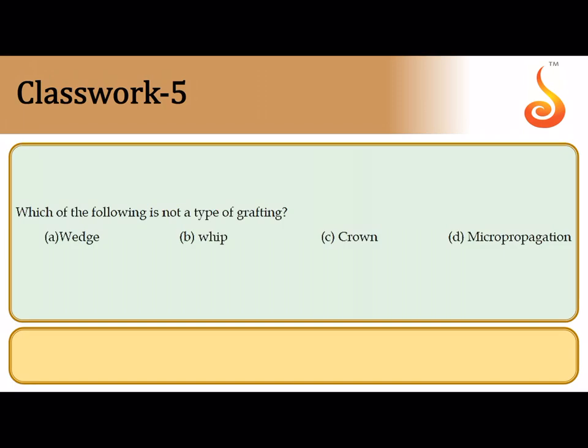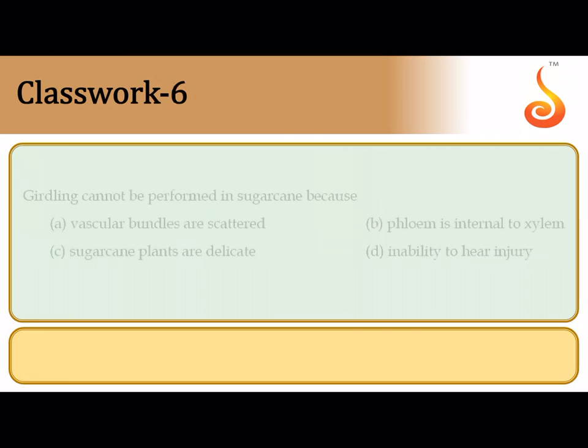Next question says which of the following is not a type of grafting? Now among all the types, wedge is a type of grafting, whip is a type of grafting, crown grafting, but the last word, that is micropropagation, is another word for plant tissue culture. So it is not a type of vegetative propagation which is artificially done in plants such as grafting. So the answer is micropropagation. So please remember, micropropagation actually refers to plant tissue culture.